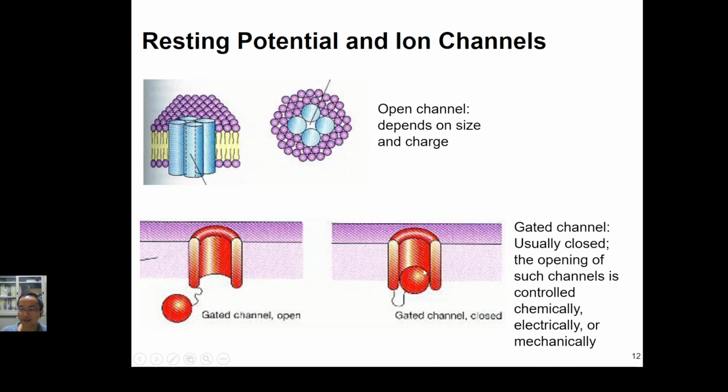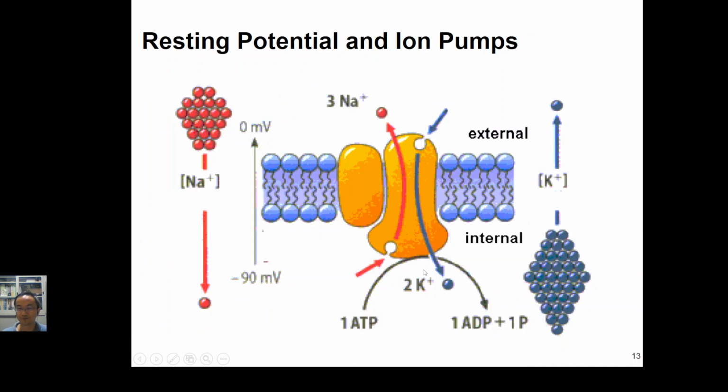And this gate can be either chemically controlled or voltage controlled. The voltage-controlled gate responds very fast, but just for a short period of time. The chemically controlled gate responds slowly, but it will sustain for a longer time.